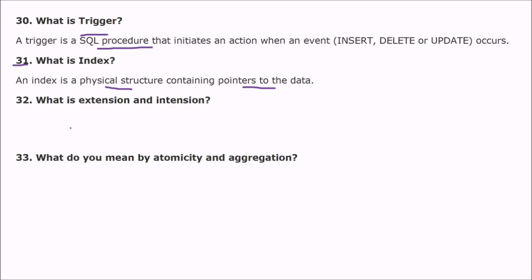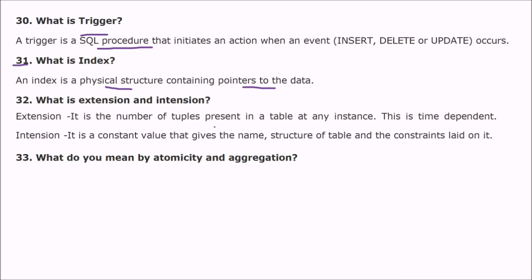What is extension and intention? Extension means it is the number of tuples present in a table at any instance. This is time dependent. Intention means it is a constant value that gives the name, structure of the table, and constraints that are laid on it. Let me tell you again, extension is the number of tuples present at any instant, so depending upon the time, it will vary. While intention is a constant value that will remain constant, giving the name, structure of the table, and constraints laid on it.